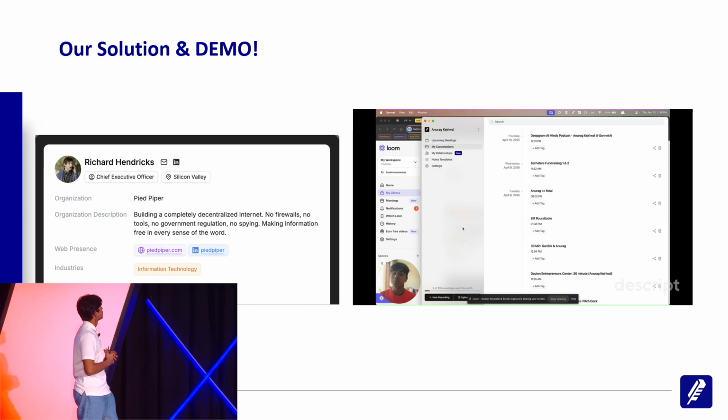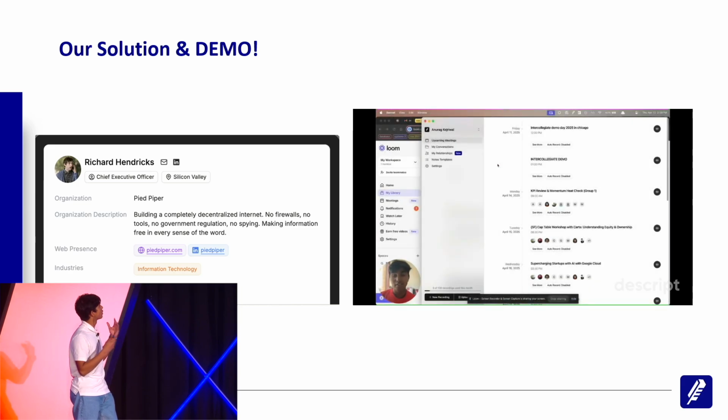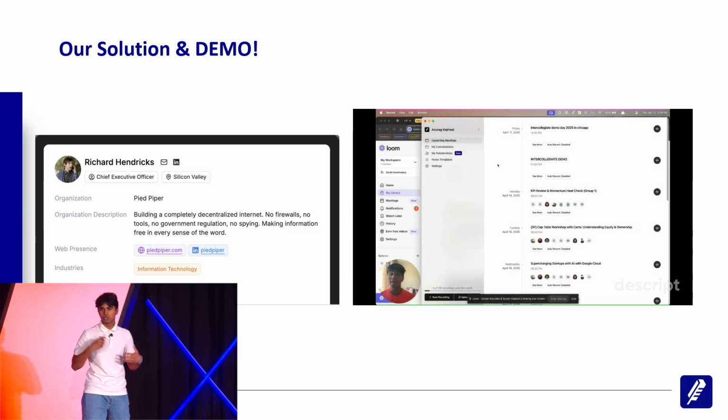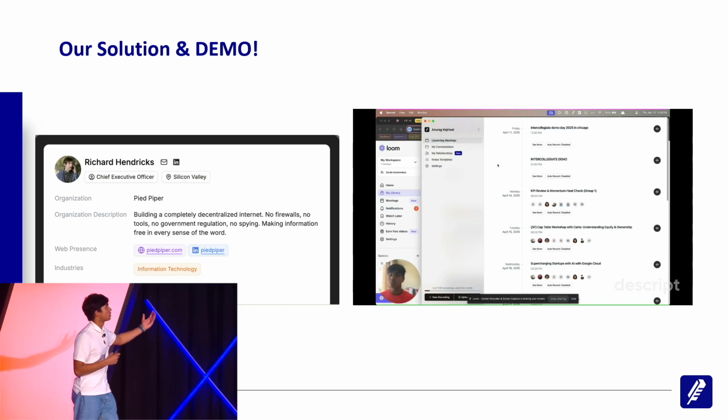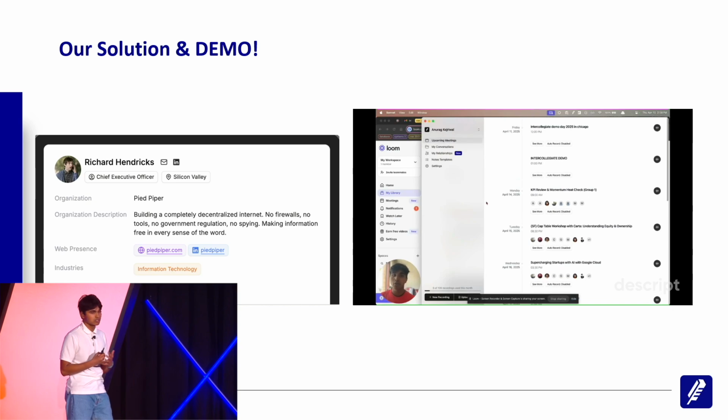Sonnet is the best way to remember every conversation, and the best way to show that is through a demo. So what you can see here is a quick overview of how Sonnet works. You sign up with your Google or Outlook, and you're met with your upcoming events. You can see your calendar events, whether you're meeting with other people, and that I have participants in my meetings. We don't want to create our own meetings, it's easier to just think through your calendar.